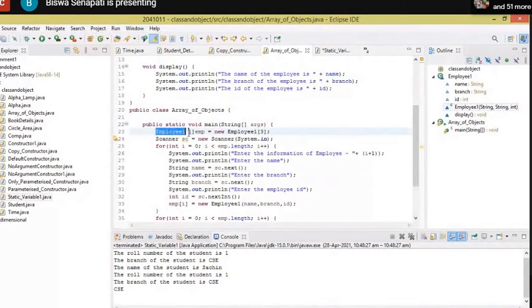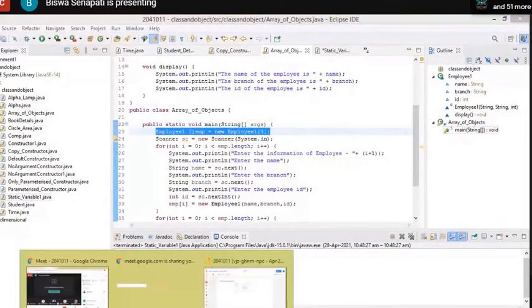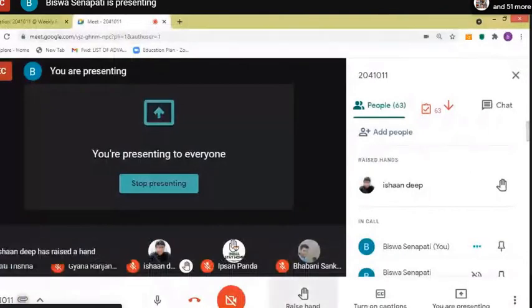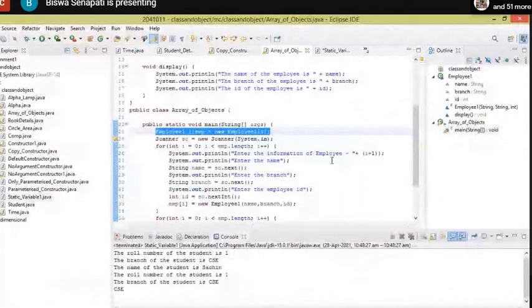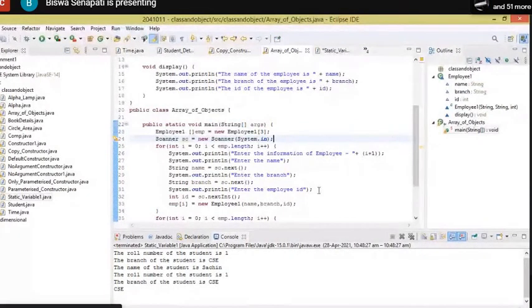Who can explain this statement? Raise your hand. Yes, Sandip. Sir, can you highlight? Okay. Here we are making an object of Employee, which is going to be an array before the equals. After the equals, we are referring to that memory allocation with new Employee of 3.